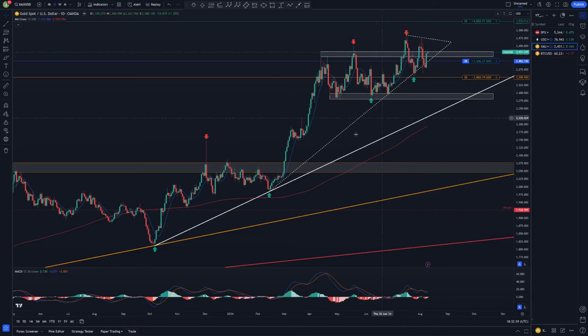Then we came back in, tested this white dotted secondary daily uptrend line. There we came back up. We haven't been able to make a new high, and we moved, in my opinion, into also some sort of triangle, or at least it could develop into something like that. Here was the bad news, and prices declined pretty sharply to the downside, and there was also the point where I sold my last positions.